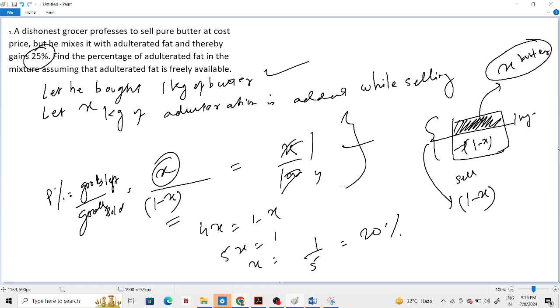Since two things are mixed and the average thing is given, you can do it with the allegation method. I will show you one sum where we are going to apply allegation. Actually, I have done that sum both in the X way and the allegation way. So I will do it in the allegation method because I have two more sums to do.